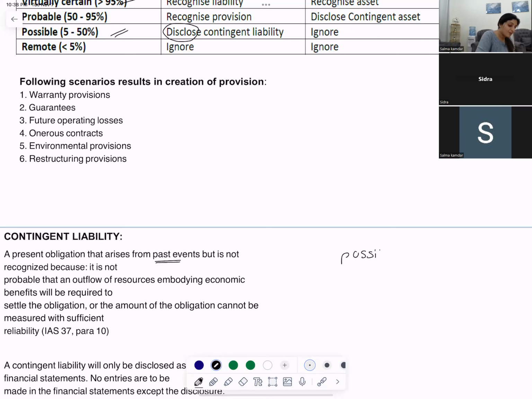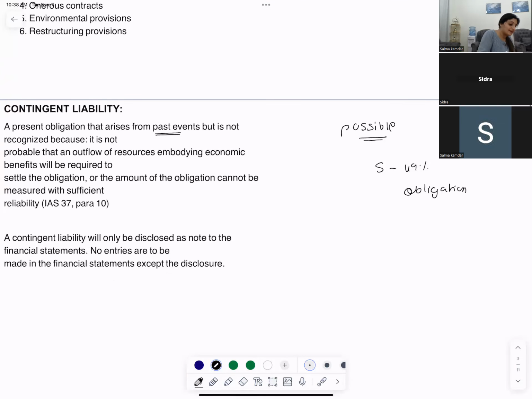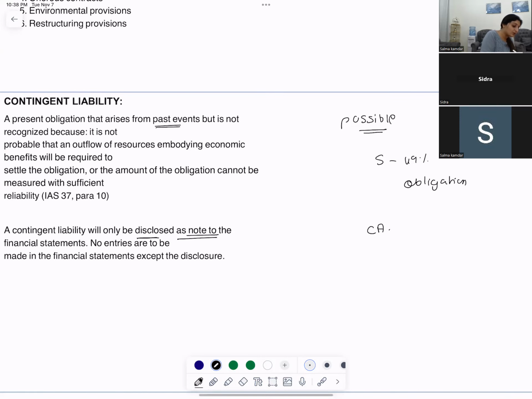It's like a prediction. Possible chances, it may happen. So it is between 5 to 49% possible chances that an obligation can arise. You are not very sure. It is possible, and not probable. So that is a contingent liability. Remember, if it is a contingent liability or a contingent asset, it is only disclosed as a note to your financial statements. You do not make any entry in the financial statements.